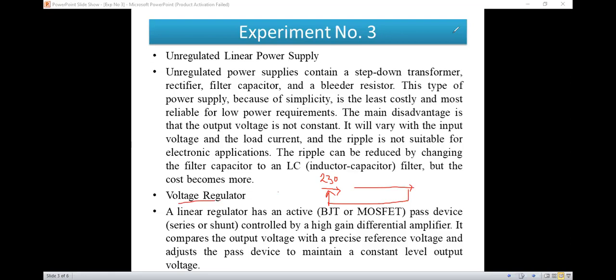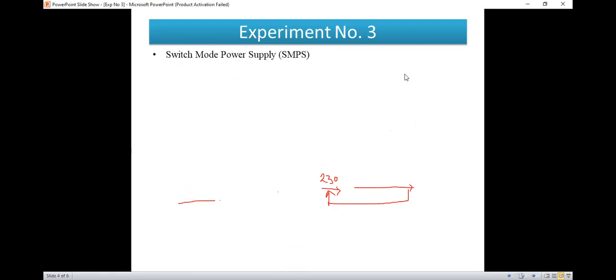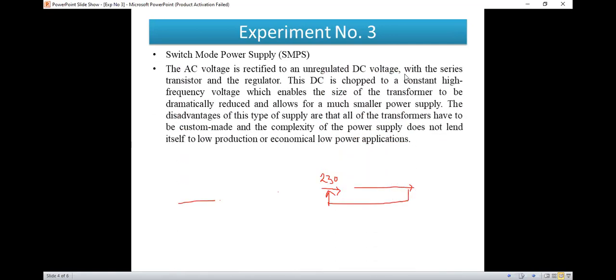Okay, now the next power supply is SMPS. SMPS is nothing but a switch mode power supply. I think the switch mode power supply is used in your CPU, there is an SMPS in the CPU. So the AC voltage is rectified to an unregulated DC voltage with the series transistor and the regulator.